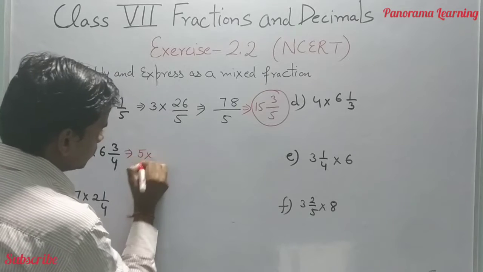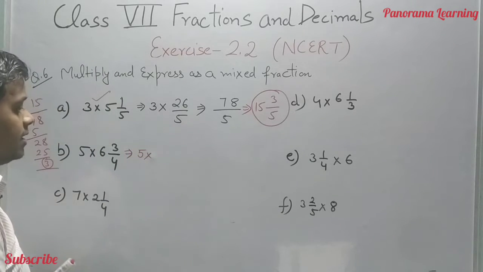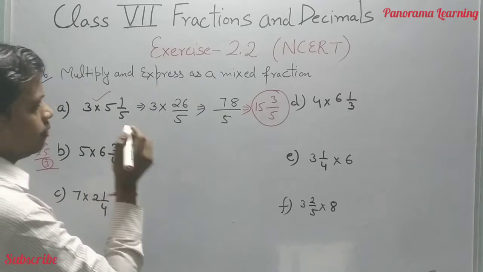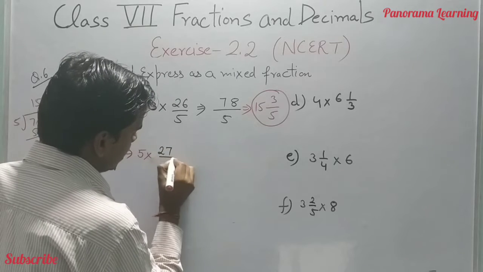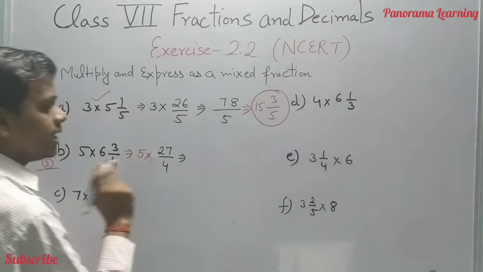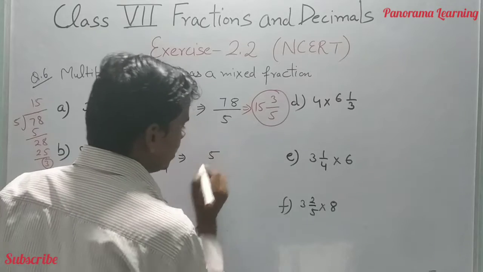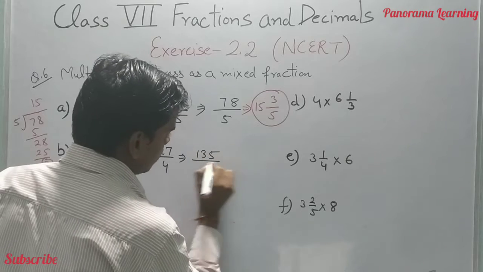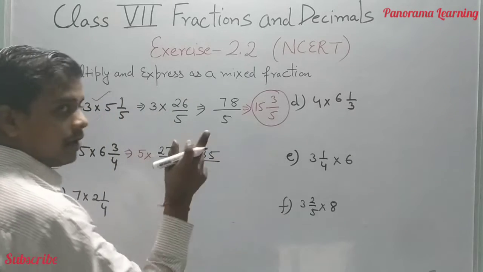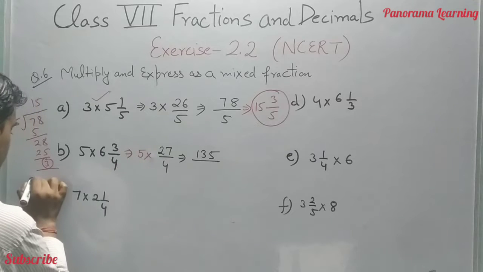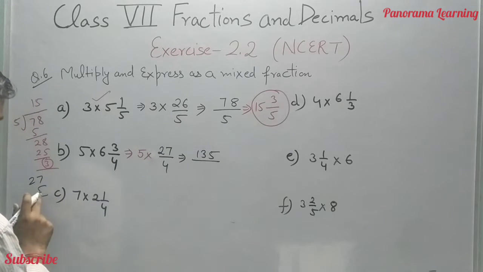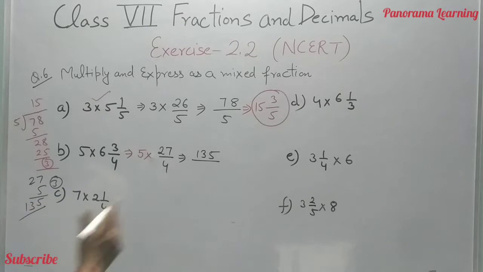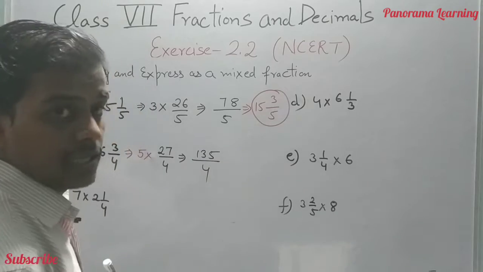5 into 6 whole 3 by 4. We convert 6 fours are 24 plus 3, 27 by 4. On multiplying 27 with 5, 5 sevens are 35, 3 carry, 5 twos are 10 and 3, so 135. We divide this by 4.